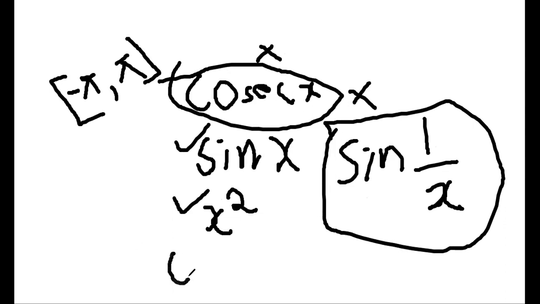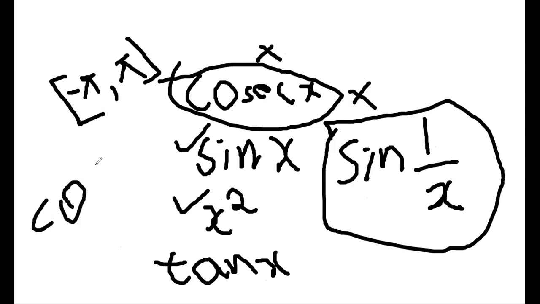Now tan x, I already told you: can you express it? No. Cot x: you can't. At which point is it not defined? Cot 0 is not defined, which lies in the interval minus pi to pi. So we can't express the cot function or the tan function in terms of Fourier series. Is this clear?